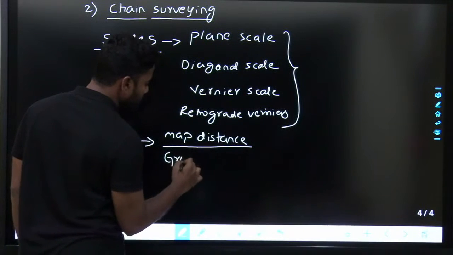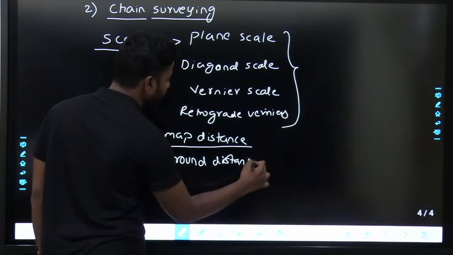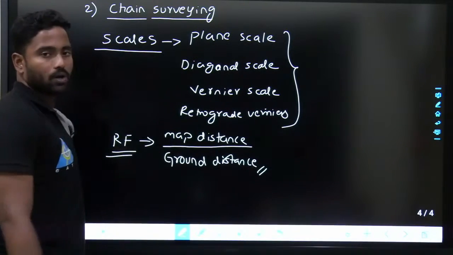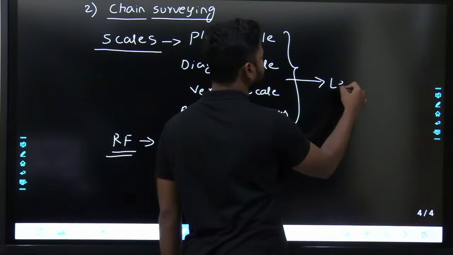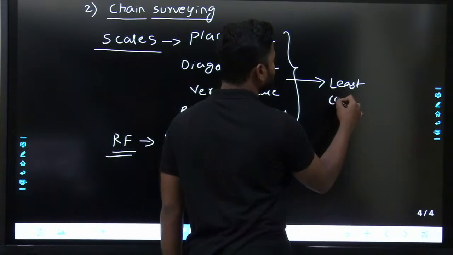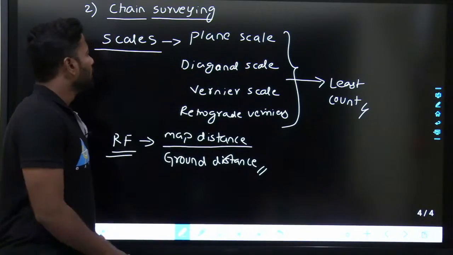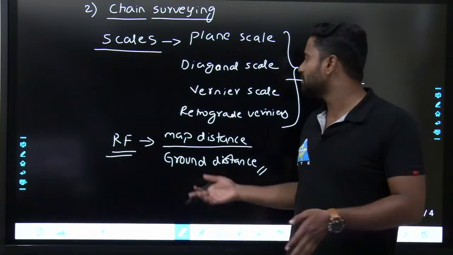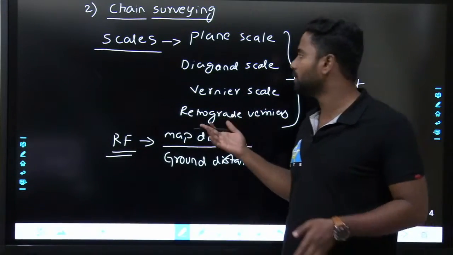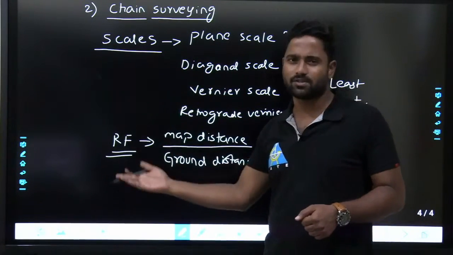That can also be called representative fraction, map distance upon ground distance. Fine. And then least count in these types of scales. What is the least count? Least count means the minimum measurement that can be measured by using these scales. When you can use plane scale, when you are going to use diagonal scale, vernier scale, retrograde vernier scale, all the types of scales will be discussed, and RF is called representative fraction.